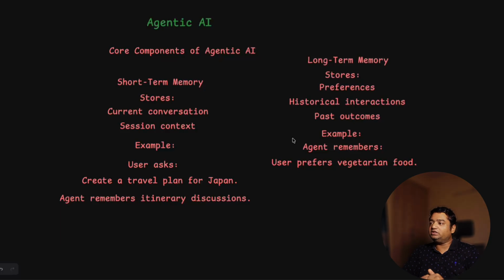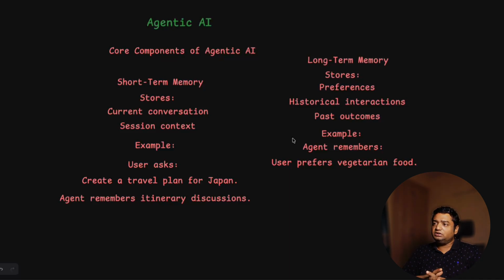For example, if the user prefers something regarding food, the agent will remember your preferences, like whether you are a vegetarian or you prefer non-vegetarian food. So it's a historical interaction you would have had with the agent, and on the basis of that, the agentic AI remembers which kind of food is your choice, and accordingly it will answer the question.